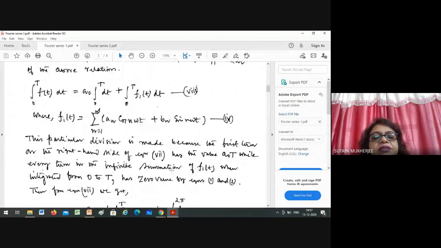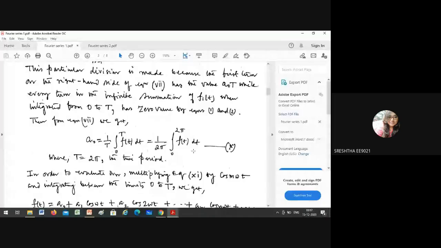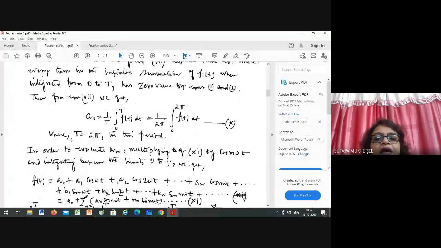Now what is a0? a0 means 1 by T integral from 0 to T of f(t) dt. You have to remember this. Just write it down in your copy. When I do an example, I will use this formula. Do you remember this? Yes ma'am, T equals 2 pi, the time period.